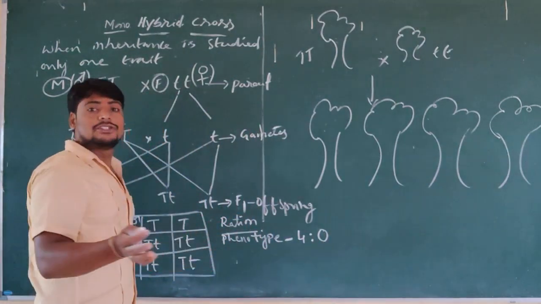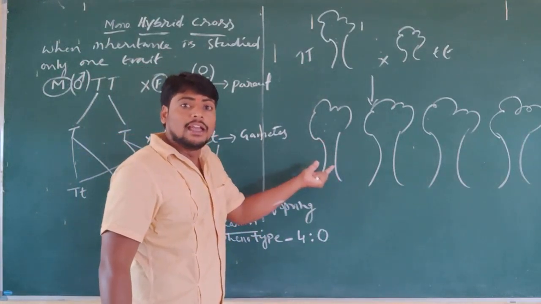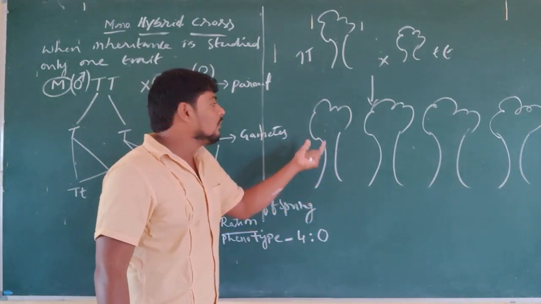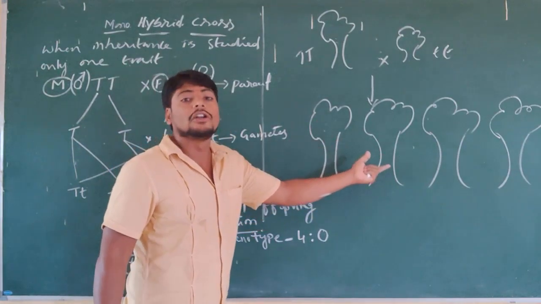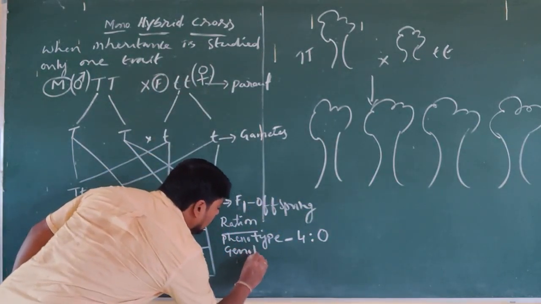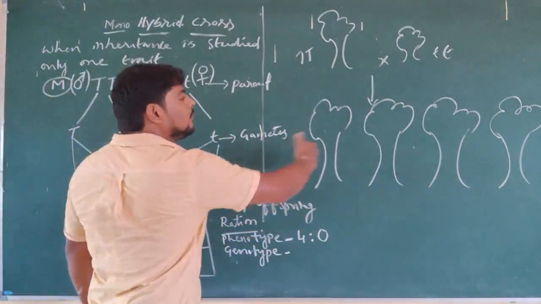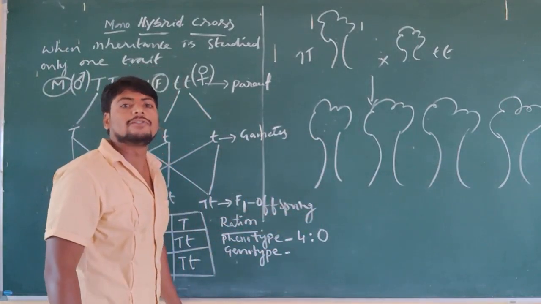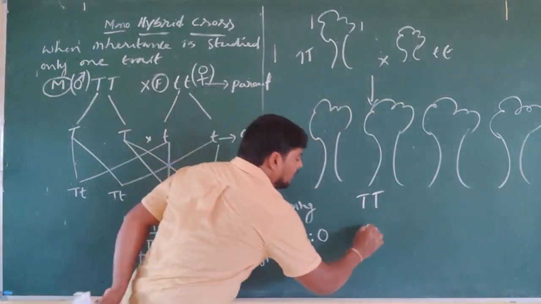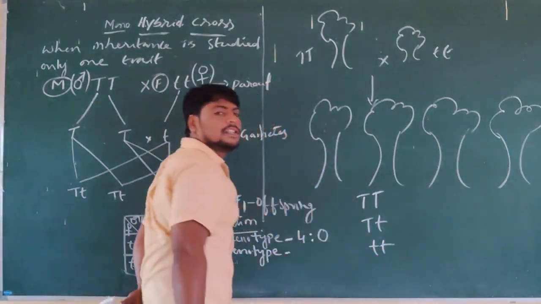Next, genotype. Genetic composition. What genes are playing, or what pair of alleles is playing a key role in the formation of these tall plants? So genotype ratio means genetic composition. For the formation of 4 tall plants, what is the pair of alleles? Whether it is completely pure or whether it is this form or maybe this form.